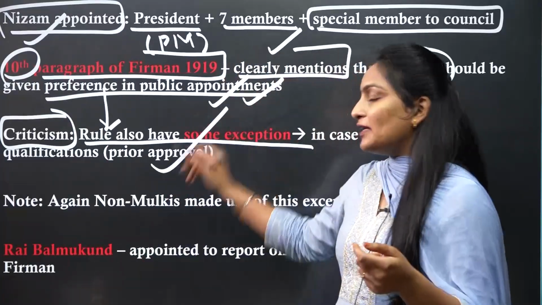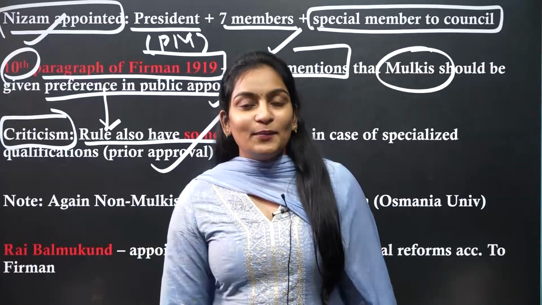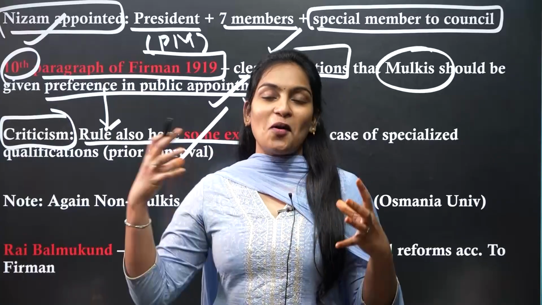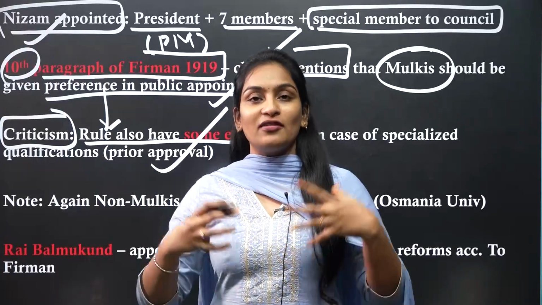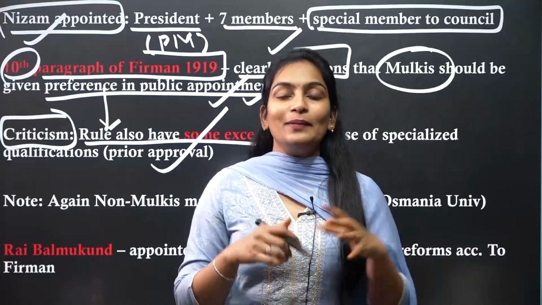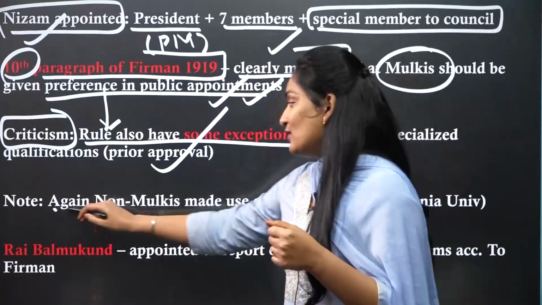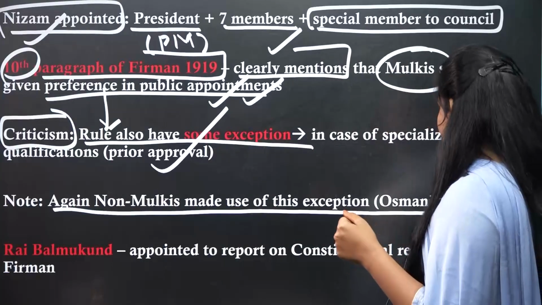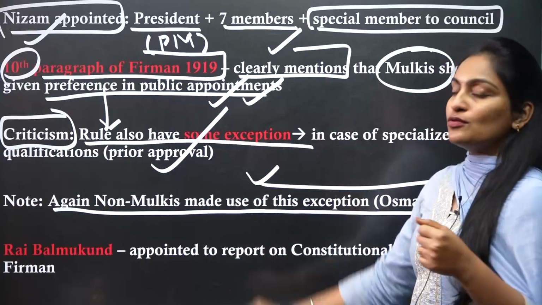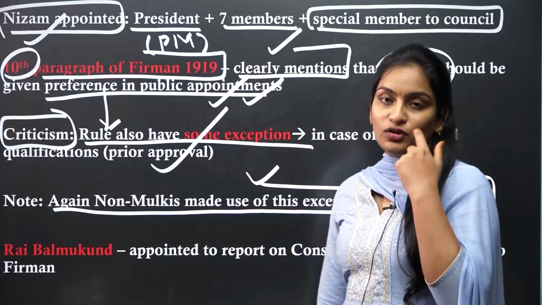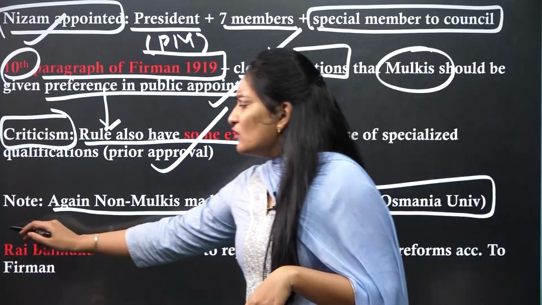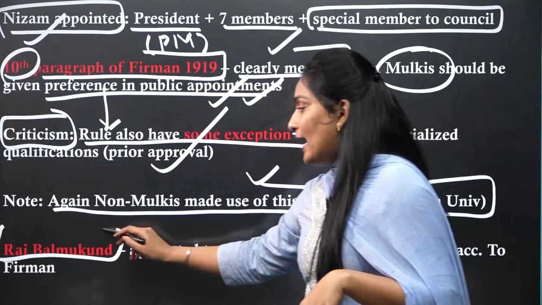So once again, what happened? By looking into the loopholes, the non-mulkis appointed more non-mulkis in place of the mulkis in government jobs. So again, non-mulkis made use of this exception, and we also came to know about the Osmania University episode earlier. So the issue did not end.